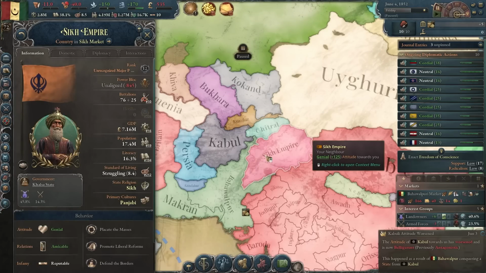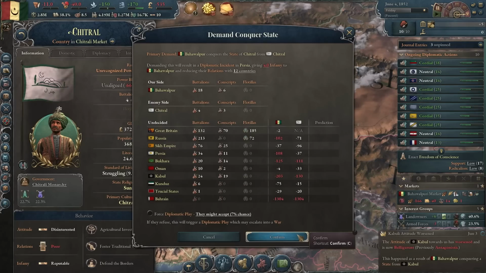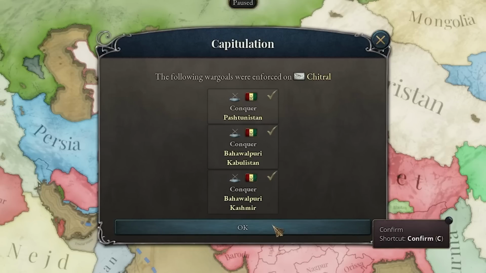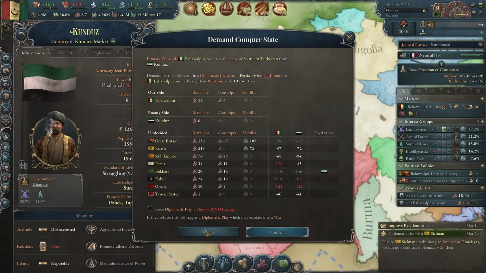And I think I know my next target. We should be surrounding the Sikh Empire. So let's try to take over those guys. We can do this on our own, I think. There we go. We conquer those guys. Should I also conquer those guys? They will get help from Bukhara, which has a couple units.